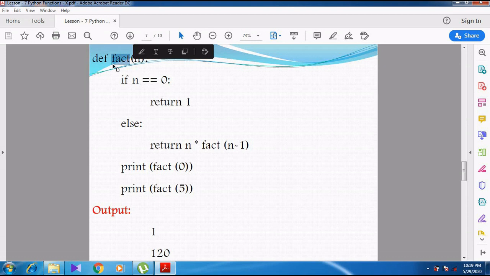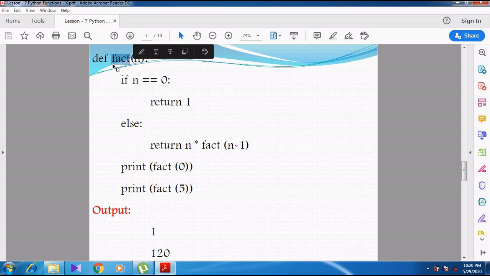So here, whenever we give a number, the number is multiplied with another number by reducing it by 1. If I take 3 factorial, I should multiply 3 into 2. So 3 is reduced by 1, so it becomes 2. So 3 and 2 should be multiplied. Then again the next value, 2 minus 1. So 2 is reduced by 1 and then 2 is multiplied with 1.